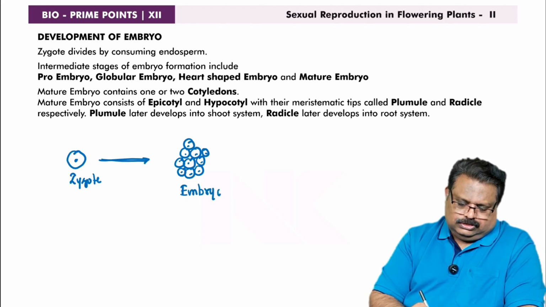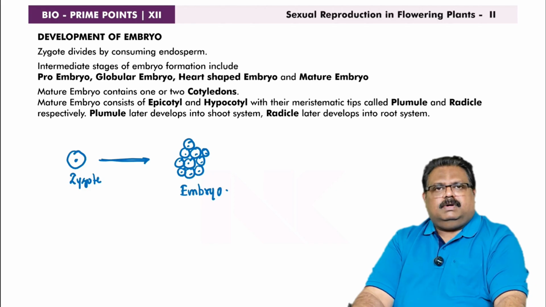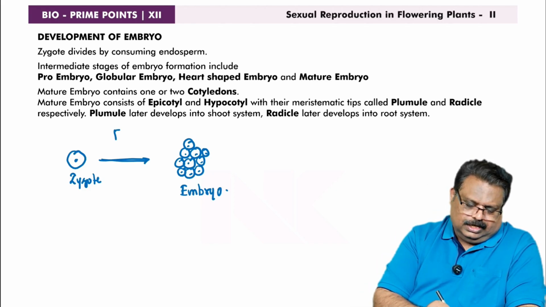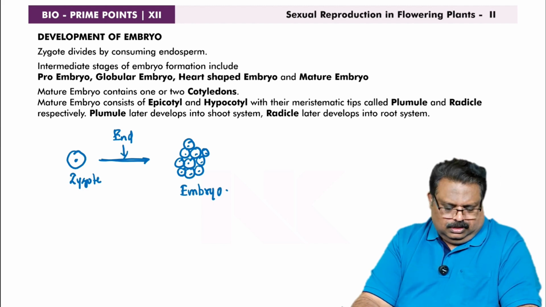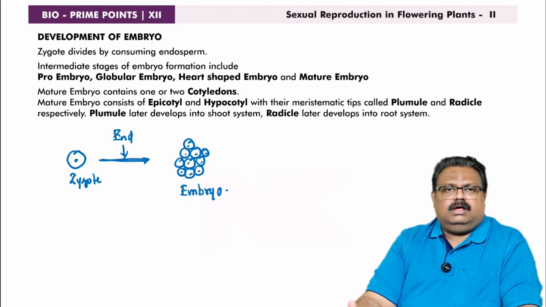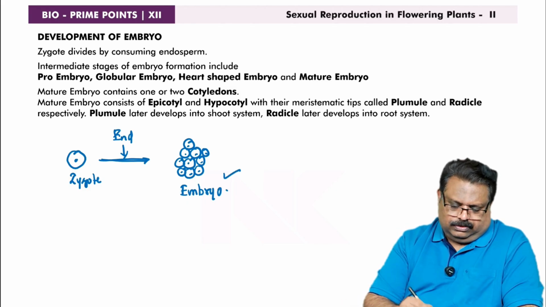The zygote is always unicellular, embryo is always multicellular. And for the conversion of zygote into embryo, food is needed and the food material is called endosperm. By consuming endosperm, the unicellular zygote divides continuously, producing a multicellular undifferentiated structure called embryo.